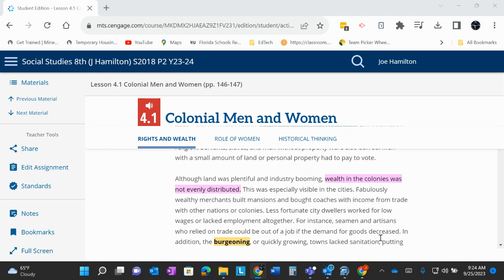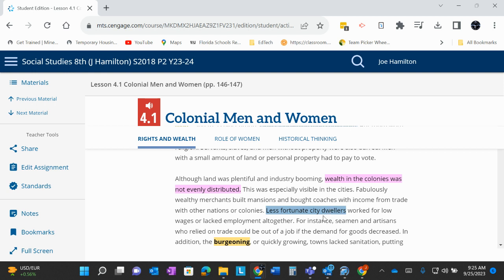There were some parts of the city, like it says, this is especially visible in the cities. But then it also talks about the less fortunate city dwellers. Why wasn't wealth able to spread among those city dwellers? You will start here, read through, and you should see at least 2 reasons why wealth was not shared with the less fortunate in the cities.